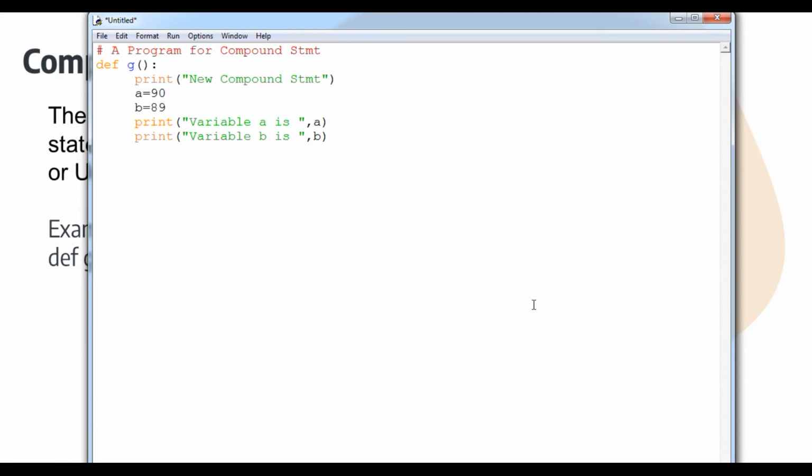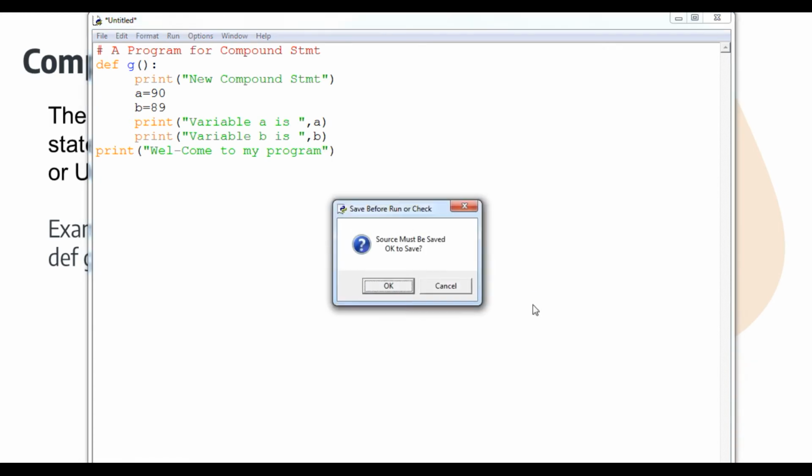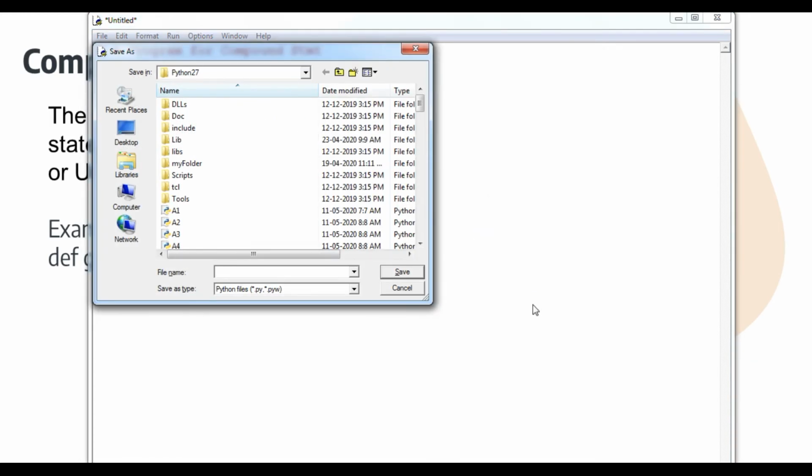Now we can come out of the indent. You can see as I'm hitting enter, it is going to the same indent. So I will press backspace once and print here, welcome to my program. Okay, student, so I'm just running it. Let's see what happens.